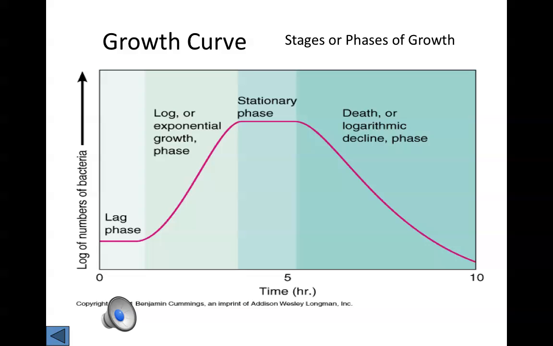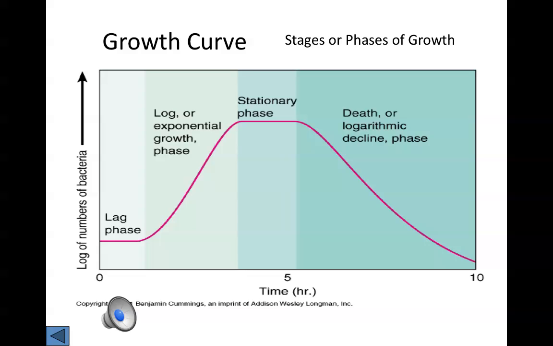When we start to look at the cell numbers during exponential growth, there's a tremendous increase in the number of cells produced, because now we're going through that 1 cell makes 2, 2 cells make 4, 4 make 8 period of growth. Eventually, some of the food is going to start to run out. When food is becoming limiting, and we don't have enough food to start making more cell parts, then we're going to see a plateau. We won't see any additional cells. In fact, the number of dead and dying cells will be pretty much equivalent to the number of newly made cells. So that's the stationary phase.